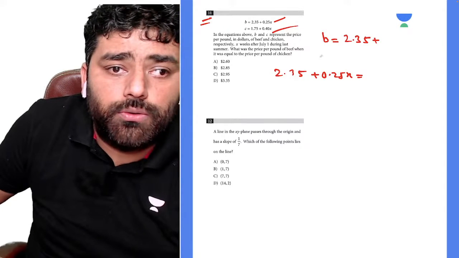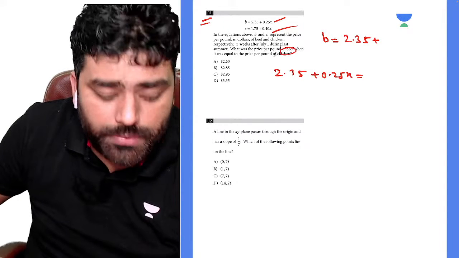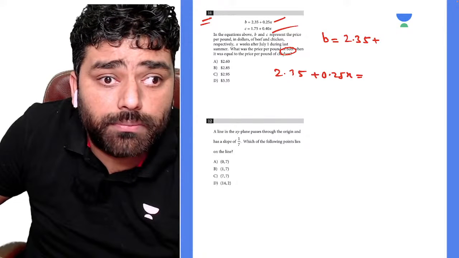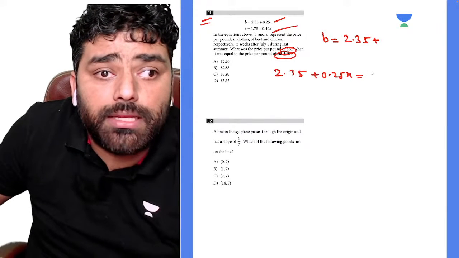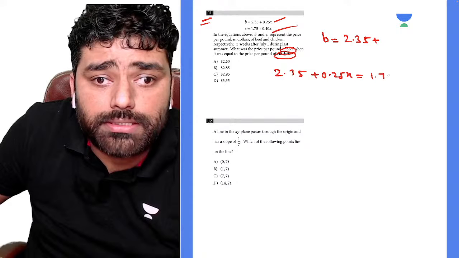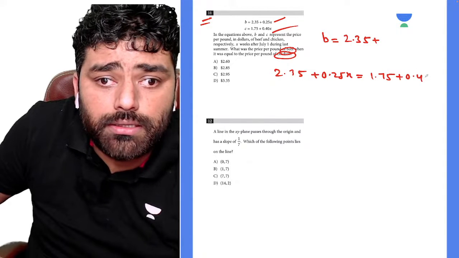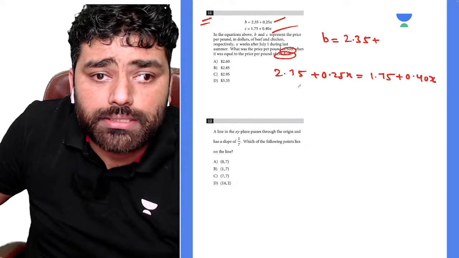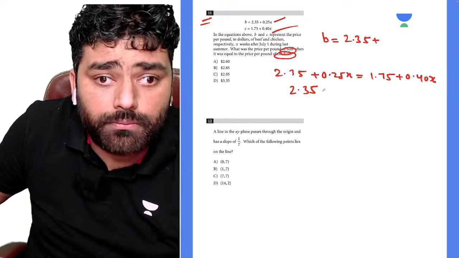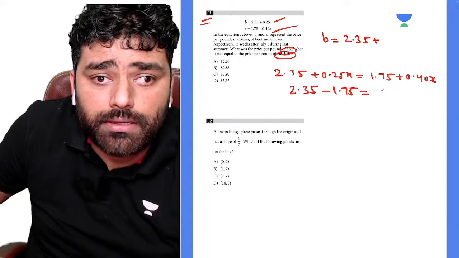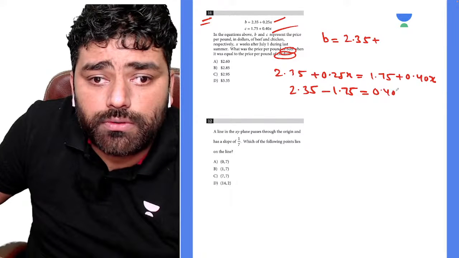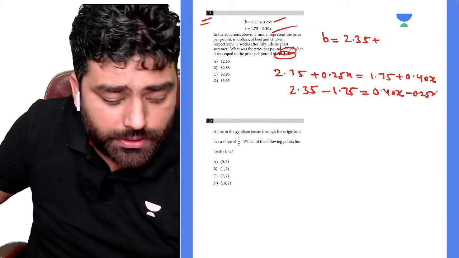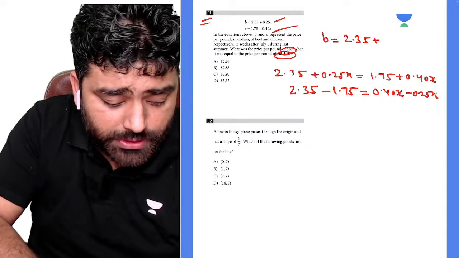is equal to, what is it saying? The price of beef is equal to the price of chicken. So you set the two prices equal, and just need to find the value of x there, right? So what will this be, guys? 2.35 minus 1.75, and this is going to be 0.4x minus 0.25, guys. What will this be when you solve it?